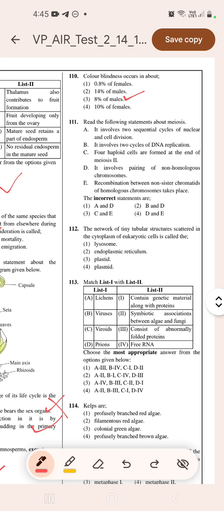E. Recombination between sister chromatids of homologous chromosomes takes place. Incorrect statements will be B and D. The network of tiny tubular structures scattered in the cytoplasm of the eukaryotic cell is called endoplasmic reticulum. Match the following.